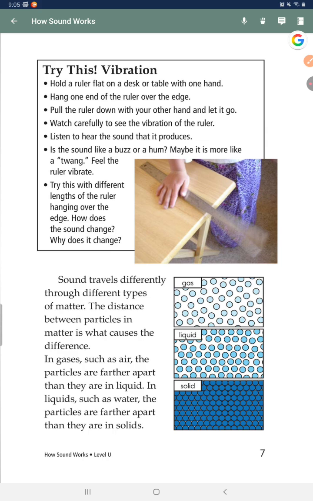How does the sound change? Why does it change? Sound travels differently through different types of matter. The distance between particles in matter is what causes the difference. In gases, such as air, the particles are farther apart than they are in liquid. In solids,